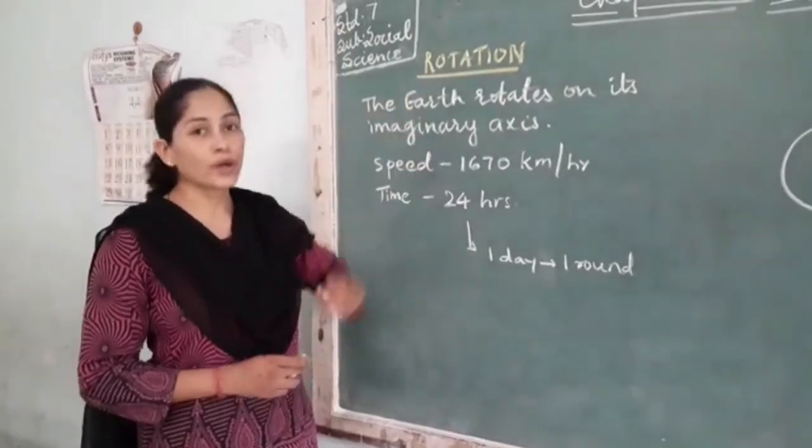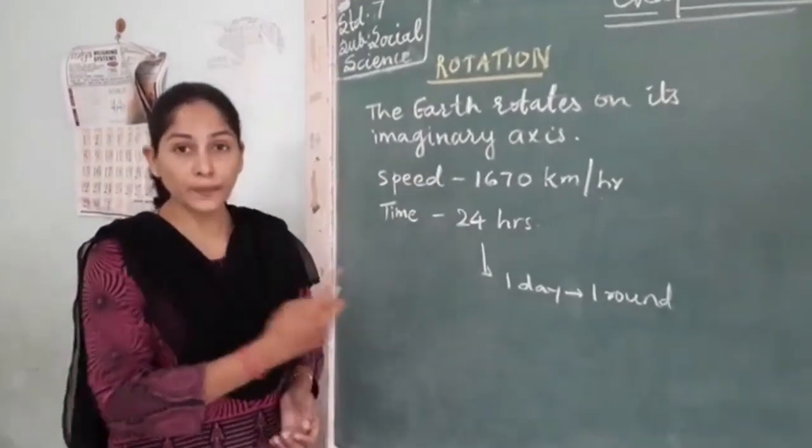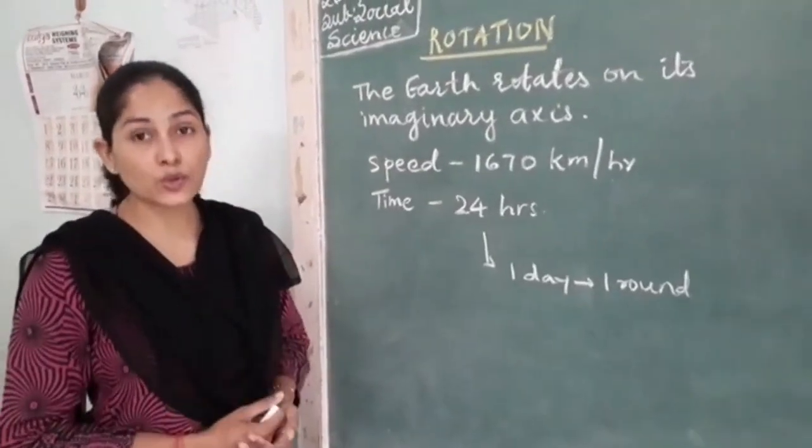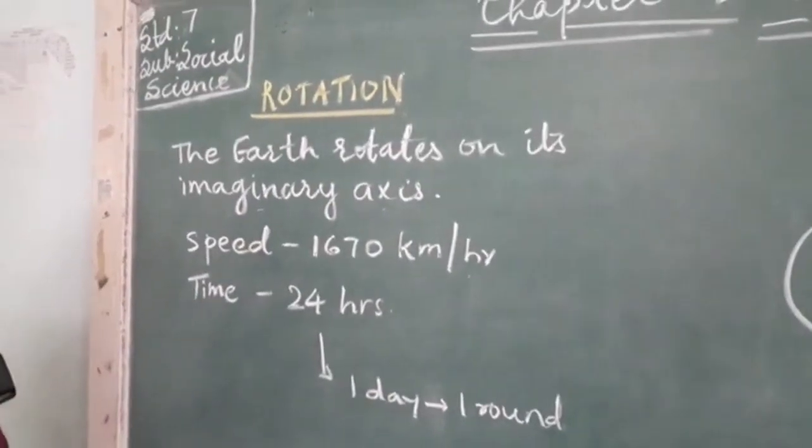Okay, let us start with rotation. As we know, what is rotation? Rotation means moving on the same place. That is rotation. The earth rotates on its imaginary axis. This we have discussed, right?